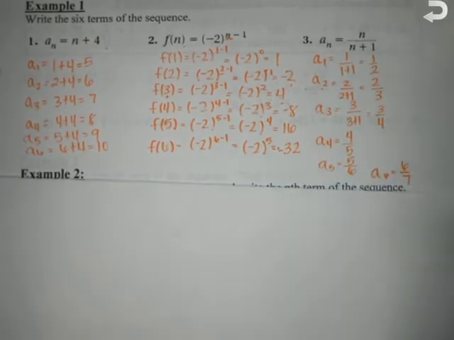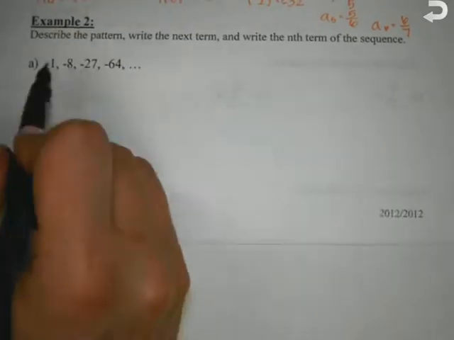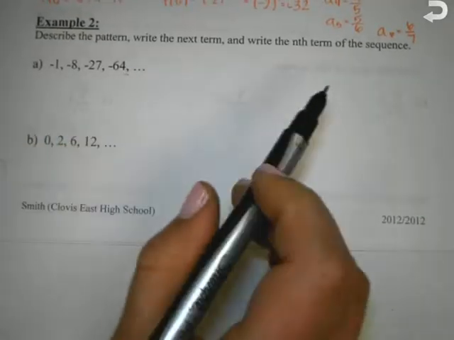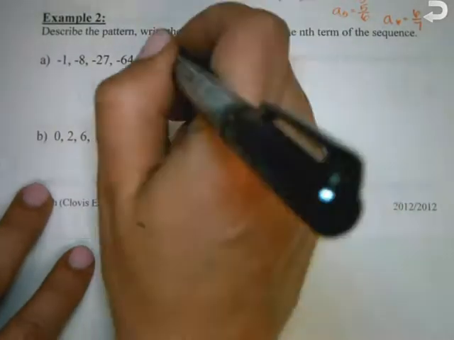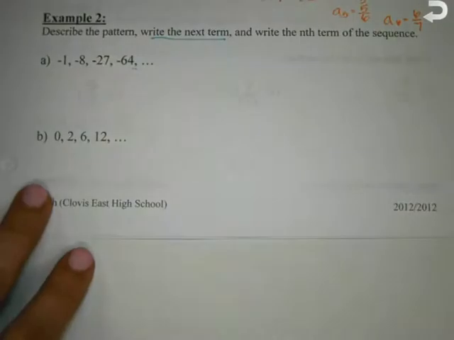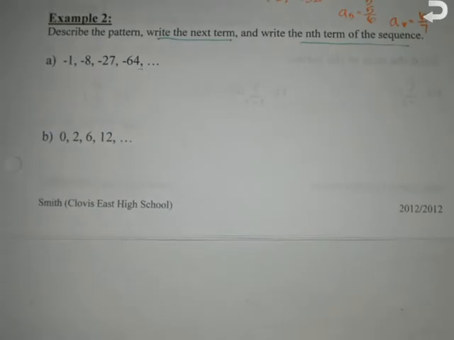This time, I'm giving you the terms, and I want you to figure out the pattern, give the next term, and then write the nth term of the sequence, which means write the equation for the sequence. How can I find the 100th term? I can by just plugging in 100. The first thing I always do is label them.